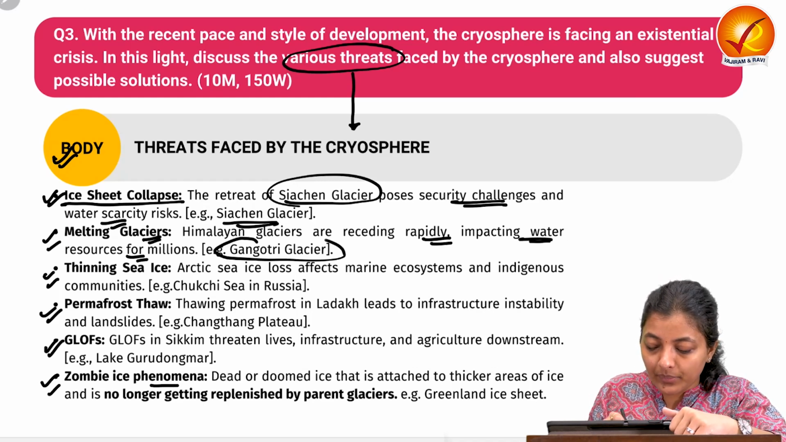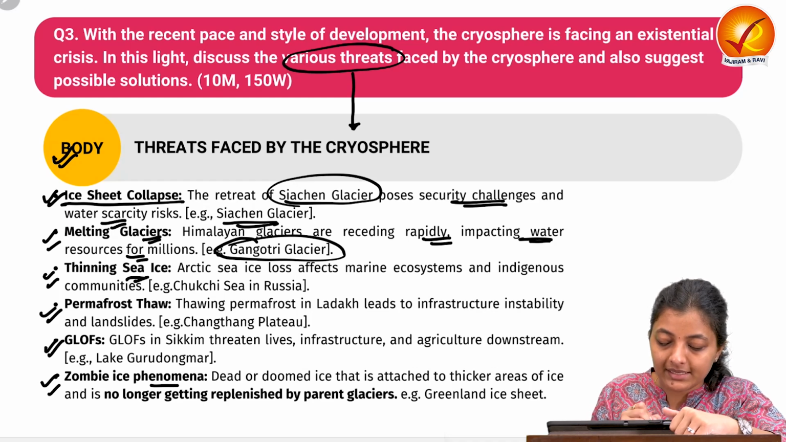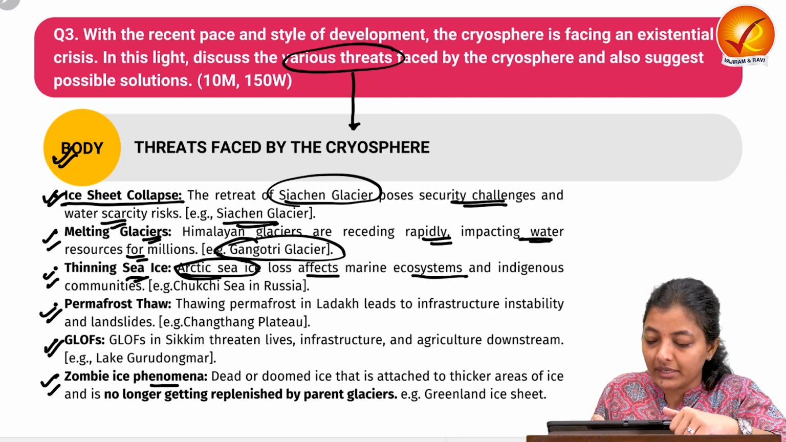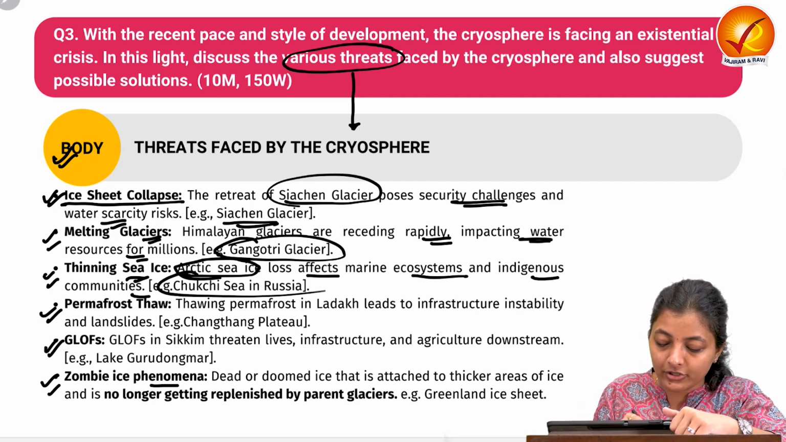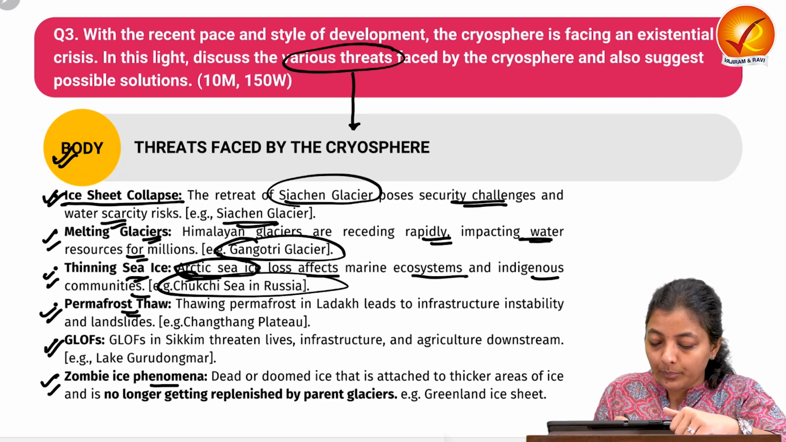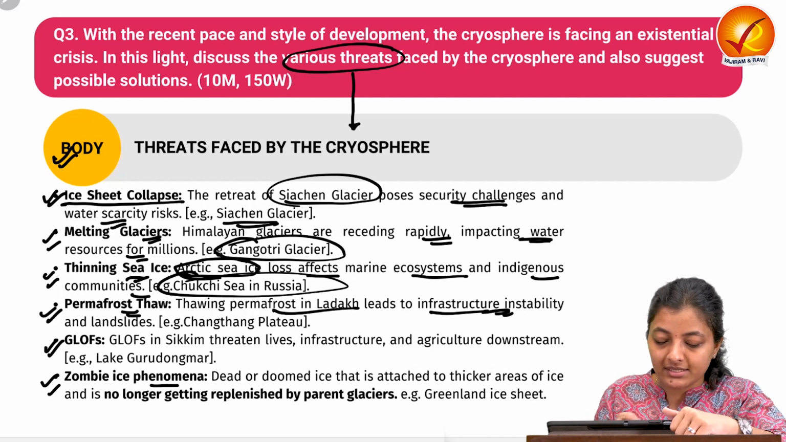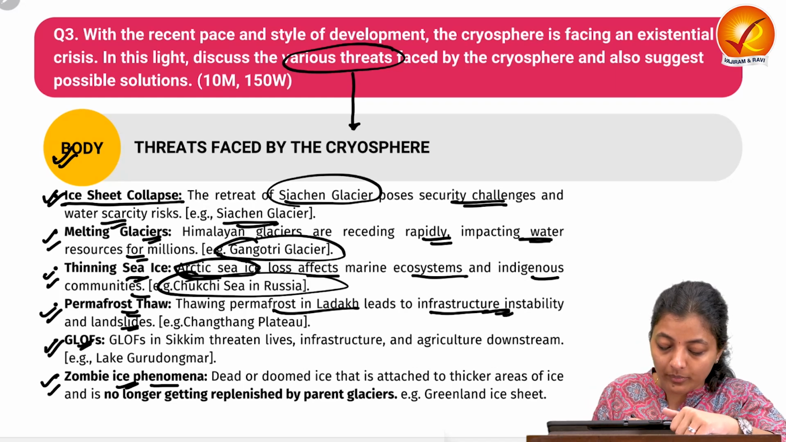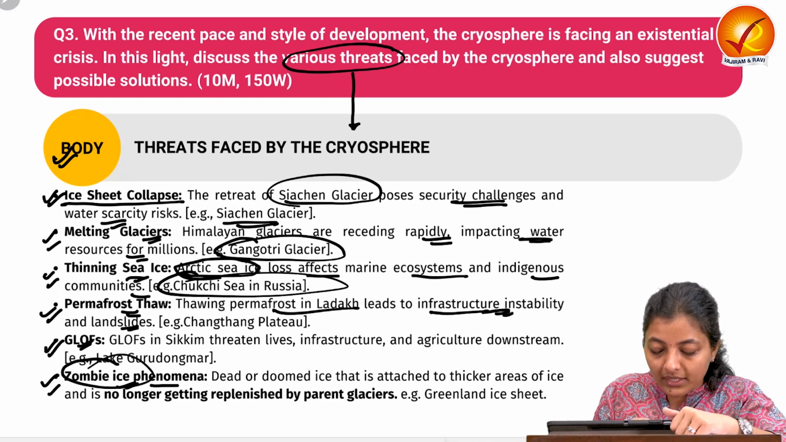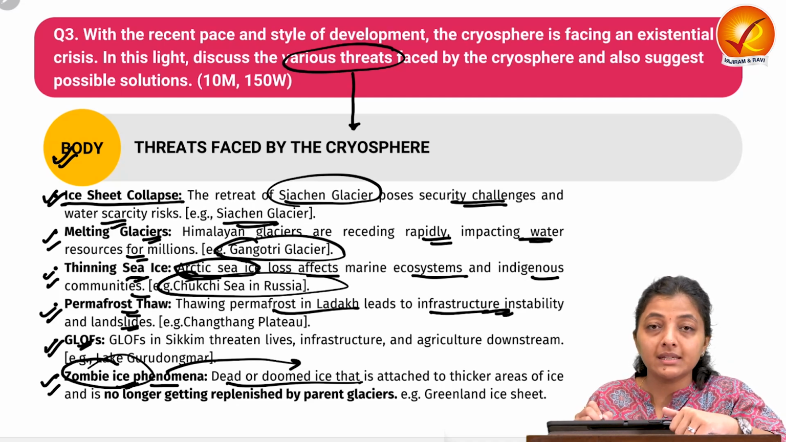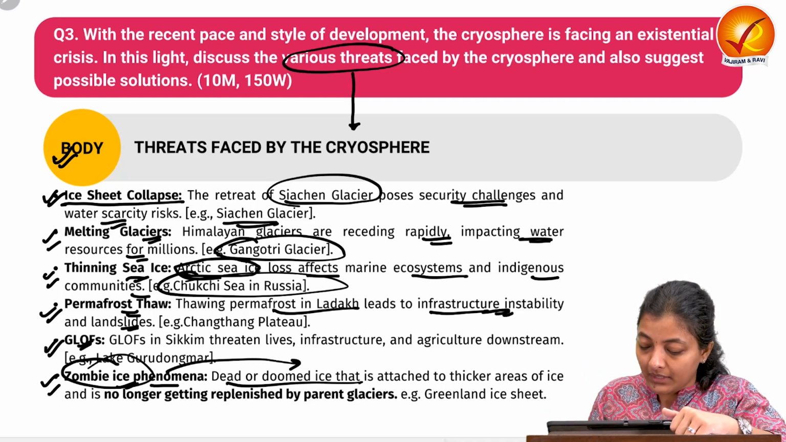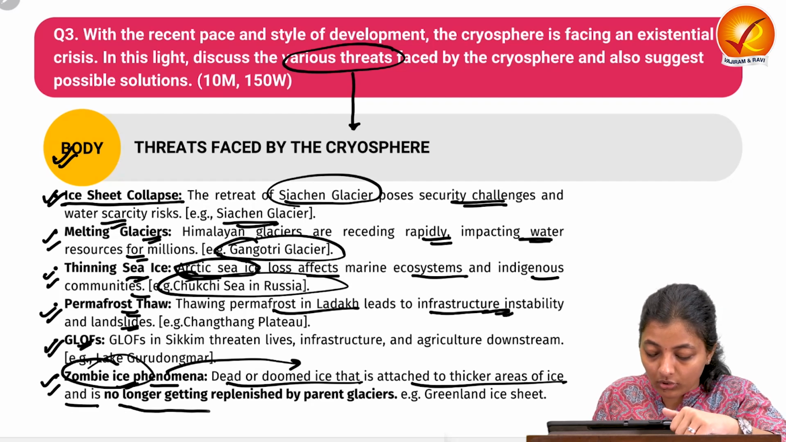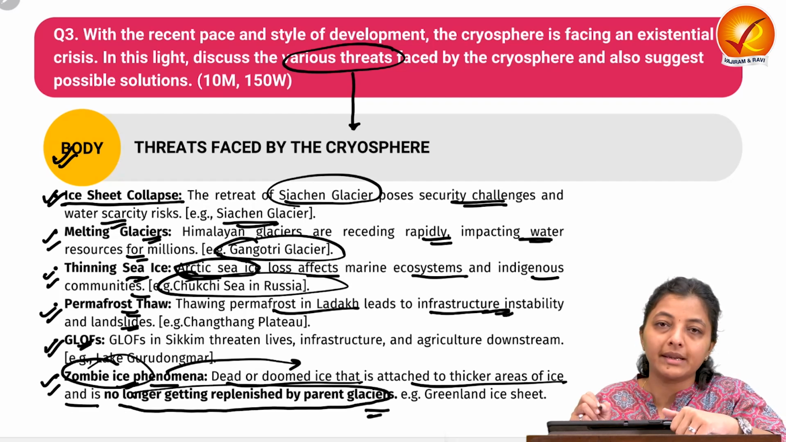You can give the example of the Gangotri glacier, then thinning sea ice. Like Arctic sea ice loss affects marine ecosystems and indigenous communities like the Chukchi Sea in Russia. Then permafrost thawing. Permafrost thaw in Ladakh leads to infrastructure instability and landslides. Then glacial lake outburst floods. Then the zombie ice phenomenon. What is this zombie ice? It is the dead or doomed ice that is not thickening, that is attached to the thicker layer of ice and is no longer getting replenished by the parent glaciers.